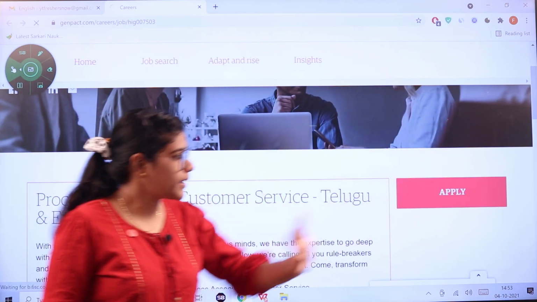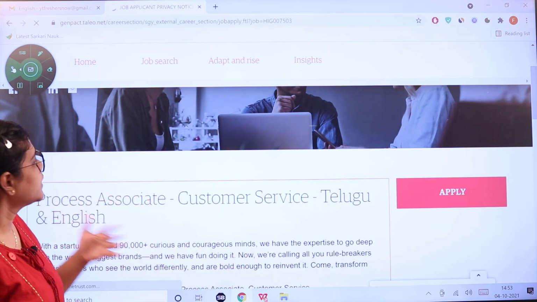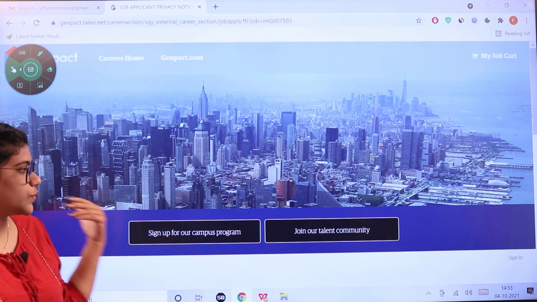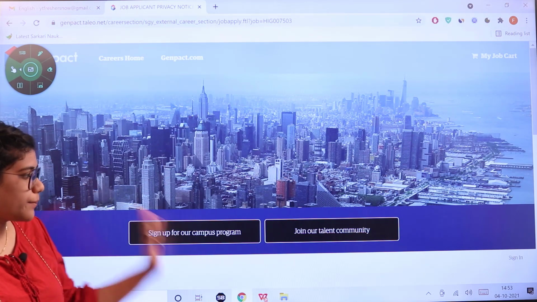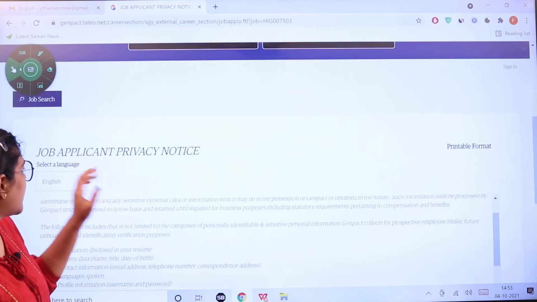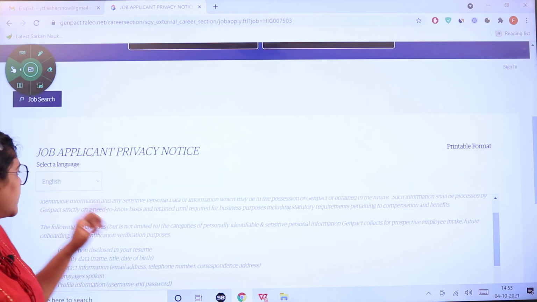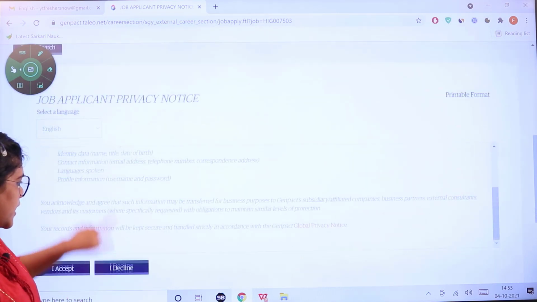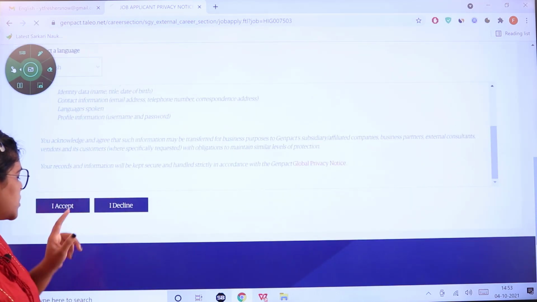So if you want to apply for this position, you can come up like this, and here you can see the apply button. You can click here, then you will be further redirected to this page, which is sign up for campus program and join intent. Now you have to come here and the job application will be seen here. You can select English and read all of the details and accept it.